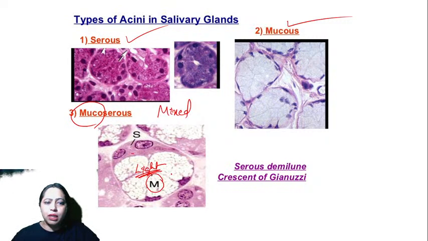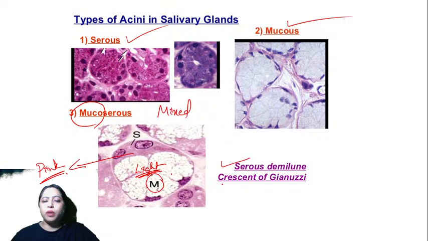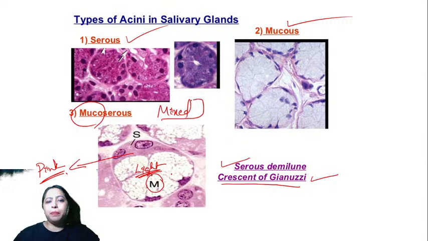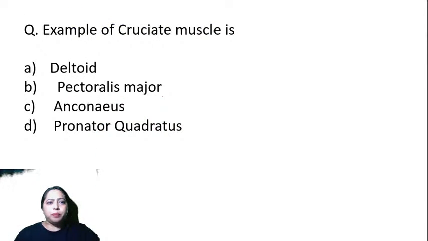And then you have serous, which looks pink. This is pink, and this is the cap, also known as the crescent of Gianuzzi. Crescent of Gianuzzi is the word you have to remember for mixed salivary gland. An example of a mixed salivary gland is the submandibular salivary gland. Okay, so that is one important question. Next one.